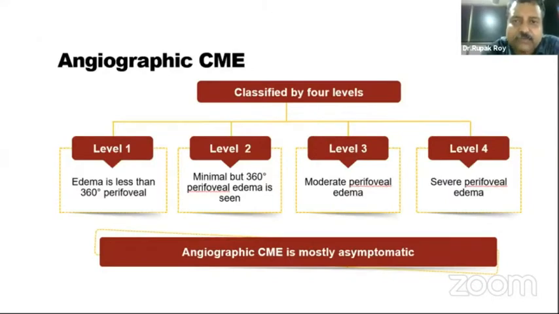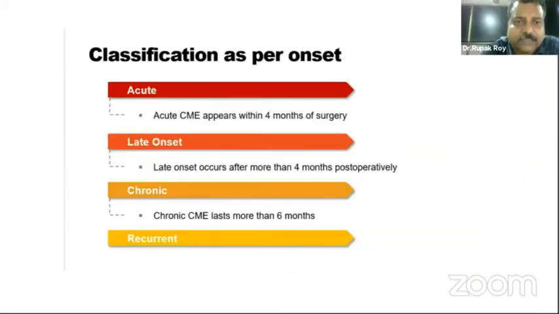This is classified into 4 levels. Level 1 is edema less than 360° perifoveal. Level 2 is minimal, but 360° perifoveal edema is seen. Level 3 is moderate perifoveal edema. Level 4 is severe 360° perifoveal edema. If you want to classify CME, acute CME appears within 4 months of surgery. Late onset occurs later than 4 months post-operatively, and chronic CME lasts more than 6 months.